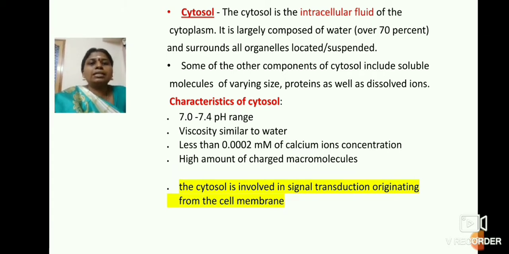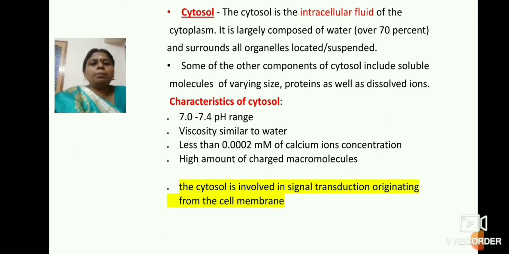Coming to the characteristics of cytosol, it has a pH of 7 to 7.4. Mostly it is a neutral pH and slightly alkaline. The viscosity is similar to water, and it contains some calcium ions in very low millimolar concentrations. Once again, it contains a lot of macromolecules, and those macromolecules are highly charged. They exist in ionic form.